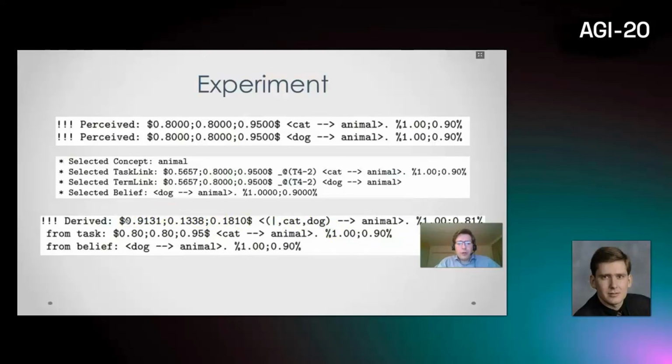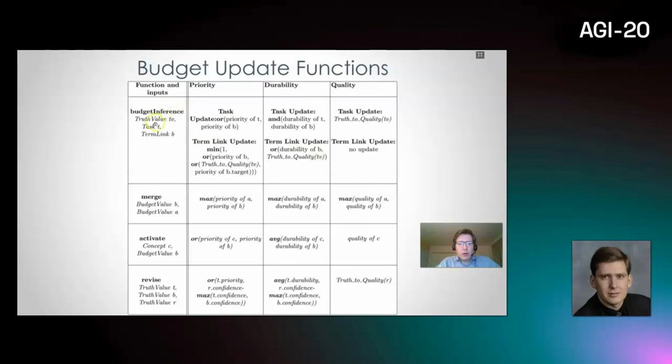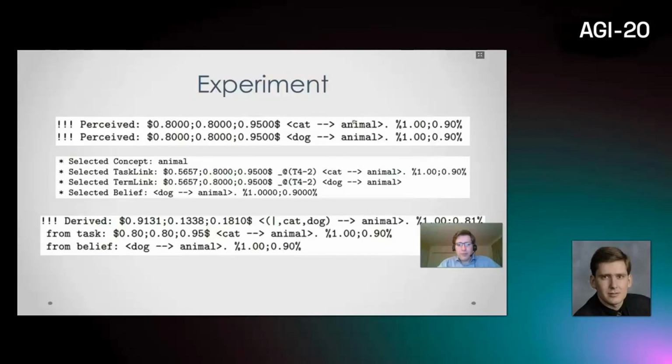So we assign 0.9131 here as the priority of the item, and all of these budget values are assigned based on this table: budget inference, which is the OR utility function, and truth-to-quality utility functions.